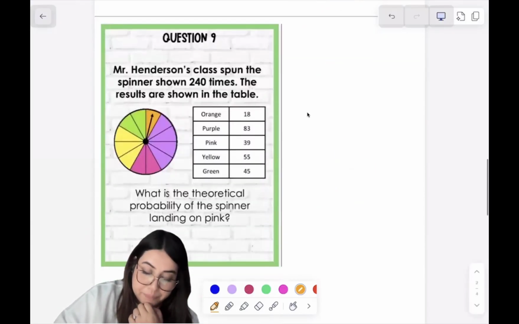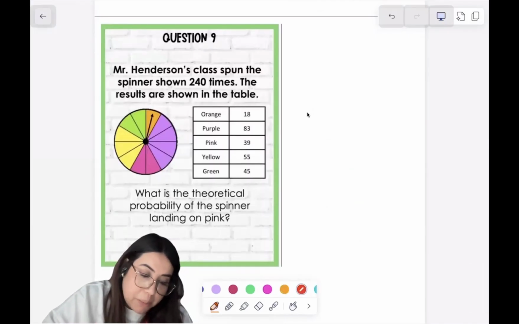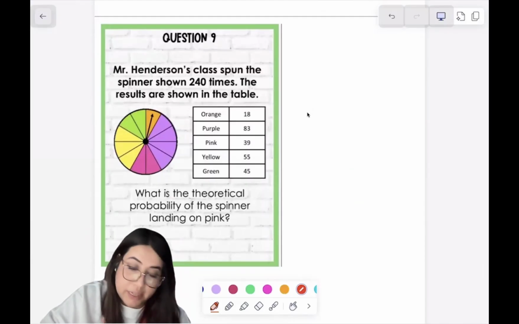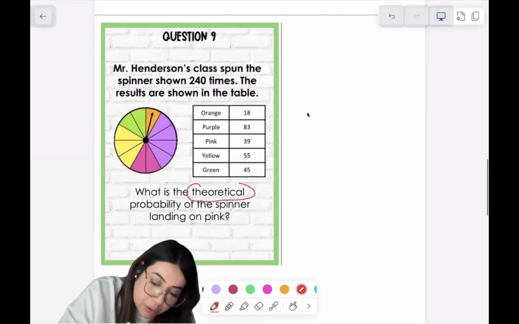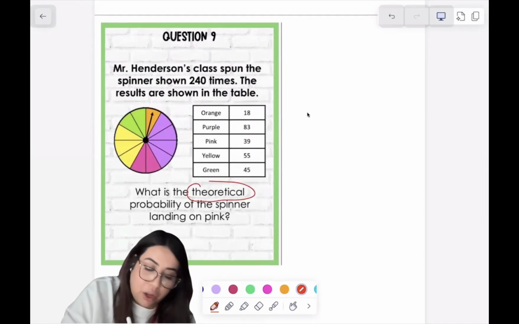Number 9. Mr. Henderson's class spun the spinner shown 240 times. The results are shown in the table. What is the theoretical probability of the spinner landing on pink?